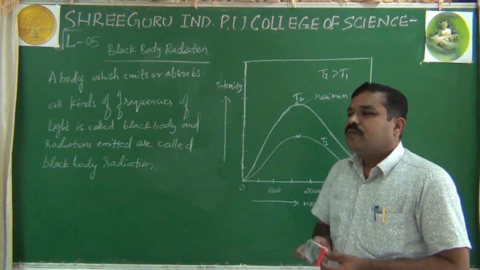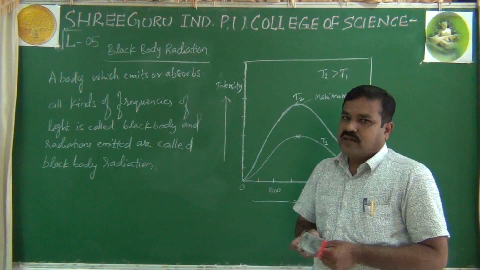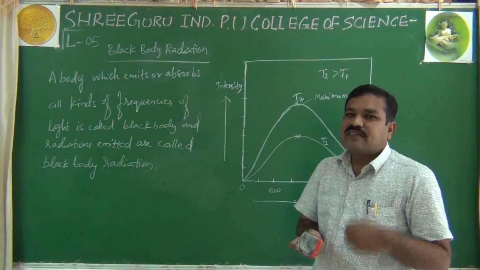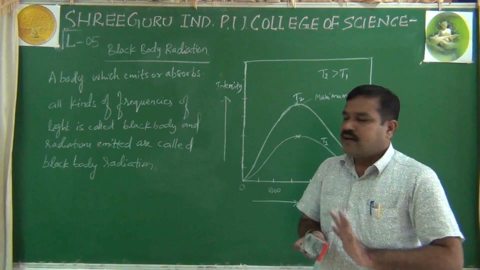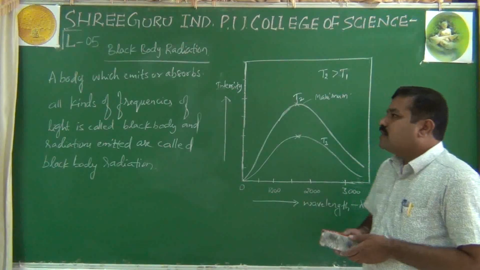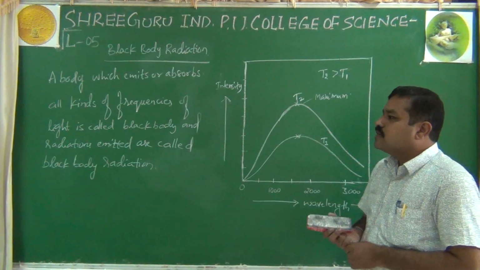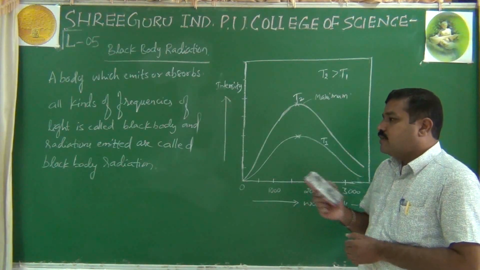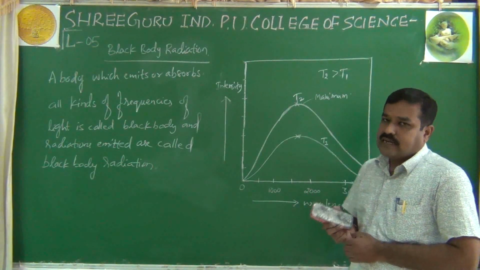Then afterwards, these electromagnetic waves are expressed in different units, right? These are the definitions I gave you. And lastly, black body radiation: a body which emits or absorbs all kinds of frequencies of light is called a black body, and the radiation emitted by it is called black body radiation.